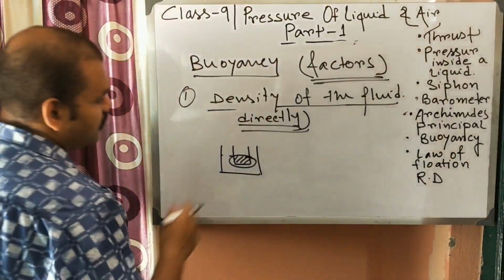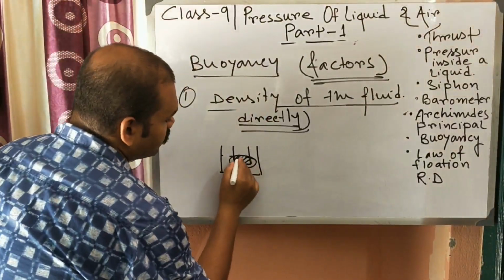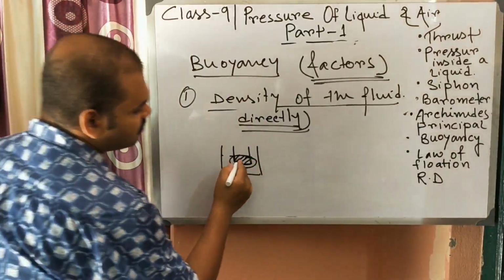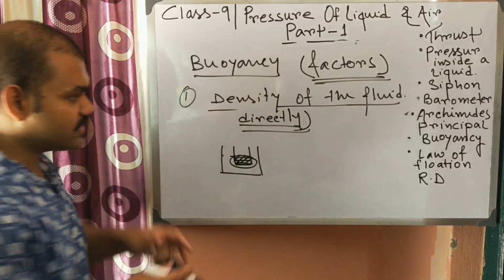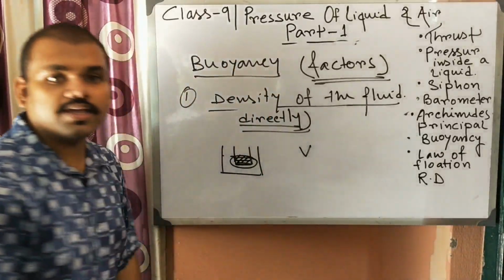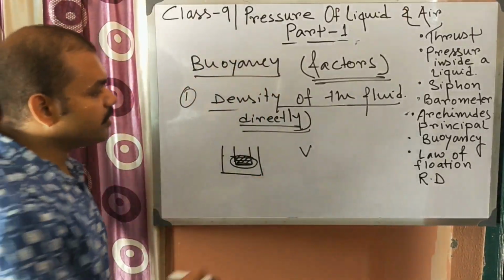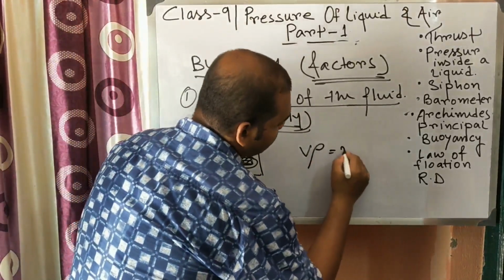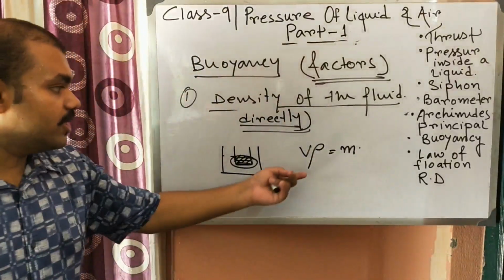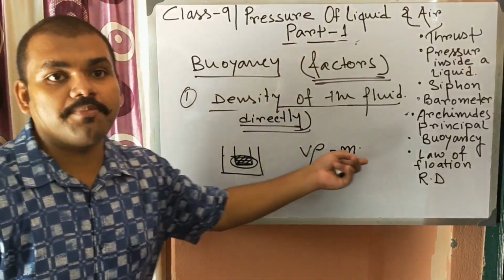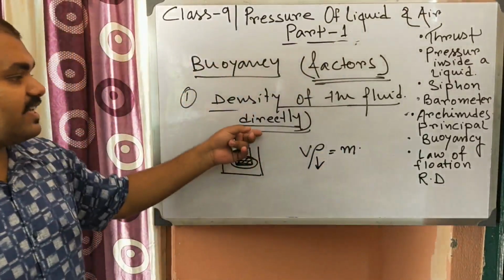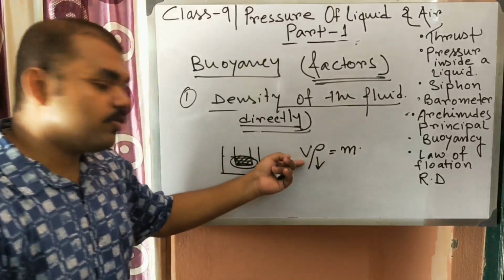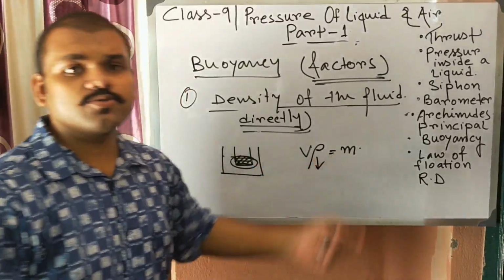Let us consider not mass at first, but volume. Volume of the body is suppose V. Now, volume into rho, you will get mass. If rho increases, that is density increases, then volume remains same, but mass will increase.